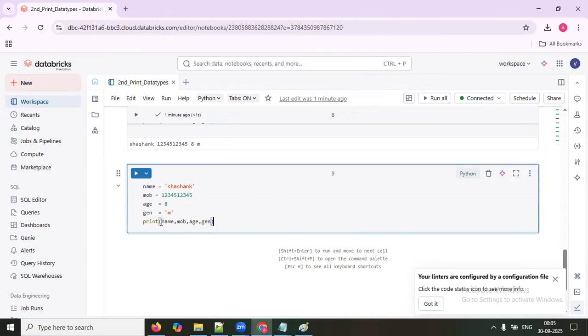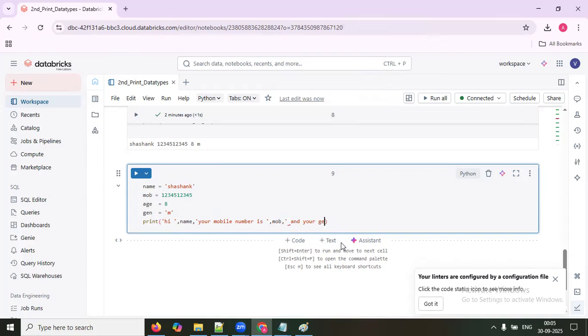you can do it. The other thing that we can call a literal. What you can say: Hi, comma, Shashank. Your mobile number is, comma, mobile number, and gender, age I'm removing. Which person are you? Male person.